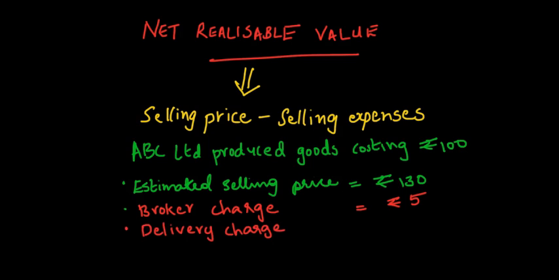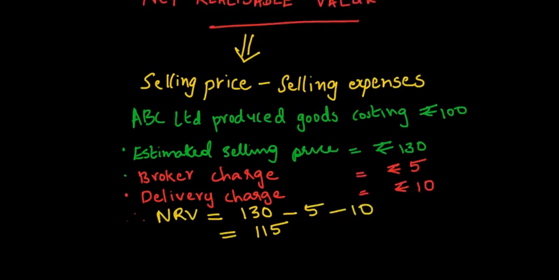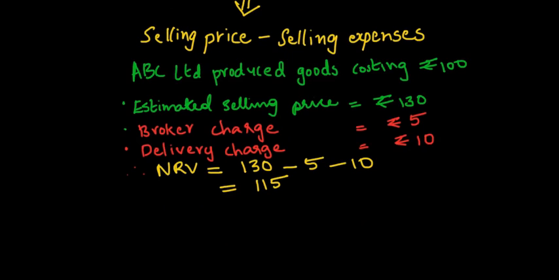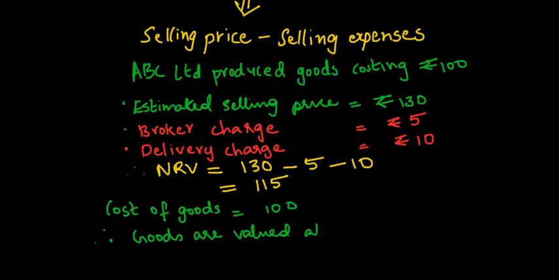In this case, the net realizable value is equal to 130 minus 5 minus 10, which is rupees 115. Hence, in this case, the product will be valued at lower of cost and net realizable value, which is the lower of rupees 100 or 115, and hence the value of inventory will be rupees 100.